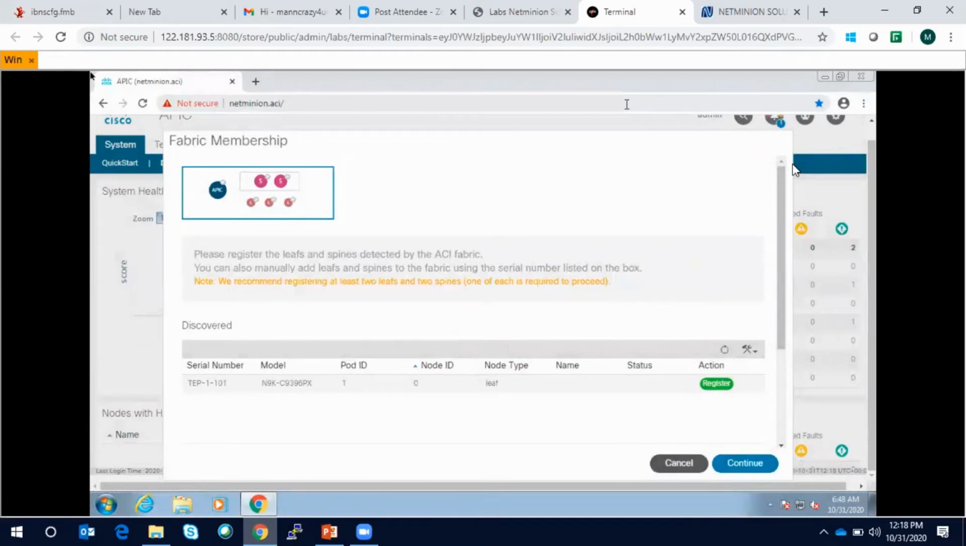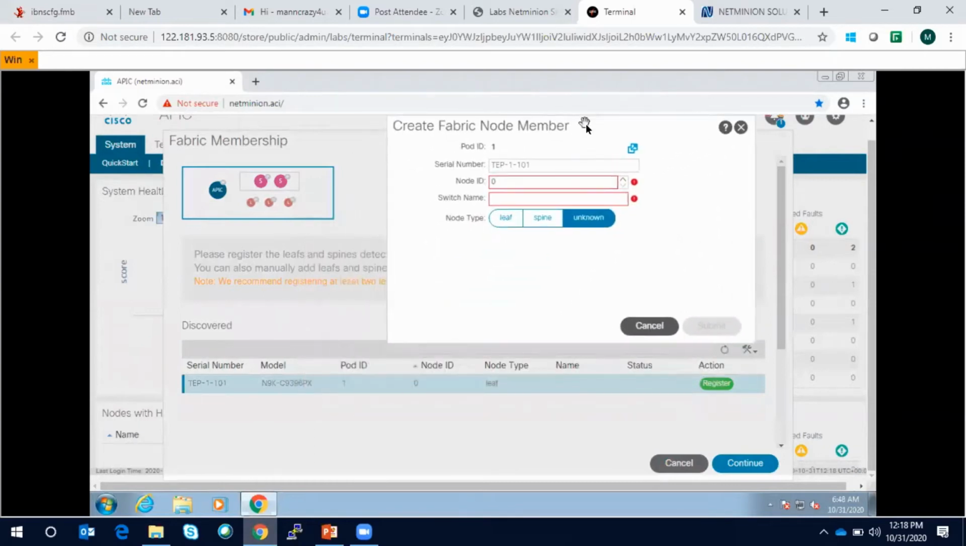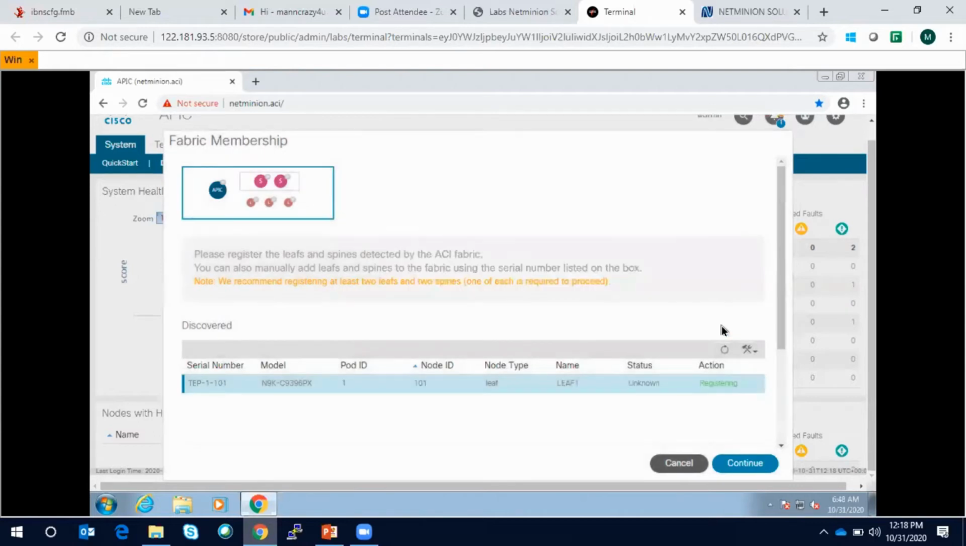So let's say here we can see this has been discovered as the leaf node. So we have to click on register. Here, select leaf, Node ID 11. Click on submit. It will be registering.